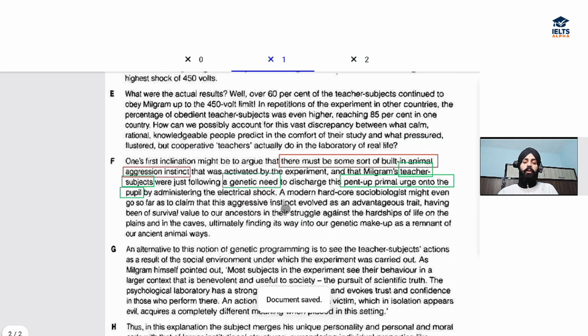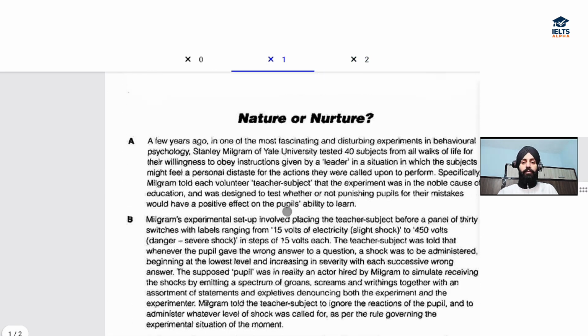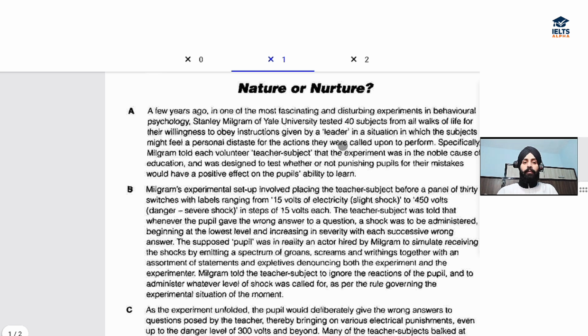All right. So we come to page number 1 of this passage. We'll start from here. Stanley Milgram, this is the person of Yale University. He tested 40 subjects from all walks of life, okay, for their willingness to obey the instructions given by a leader in a situation in which the subjects might feel a personal distaste. See, what is the meaning of this distaste? That they might not like whatever action they are going to perform.